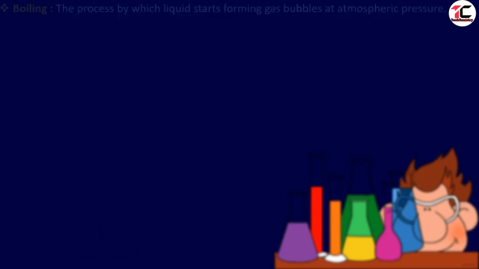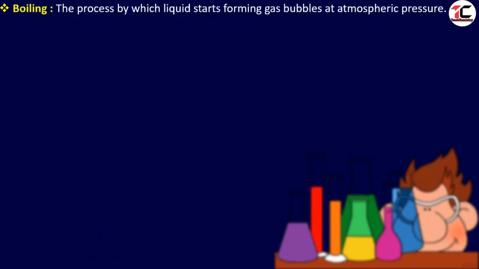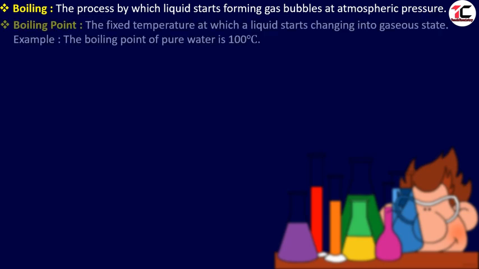Our next term is boiling. The process by which a liquid starts forming gas bubbles at atmospheric pressure is boiling. And boiling point is the fixed temperature at which a liquid starts changing into gaseous state. This temperature is called the boiling point. The example is that the boiling point of pure water is 100 degrees Celsius.